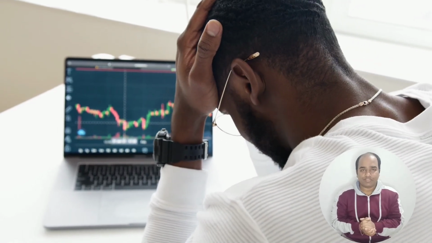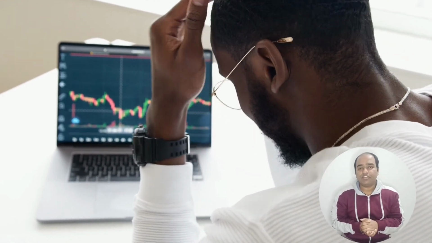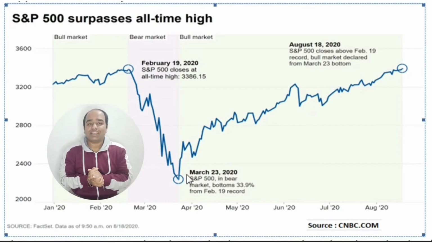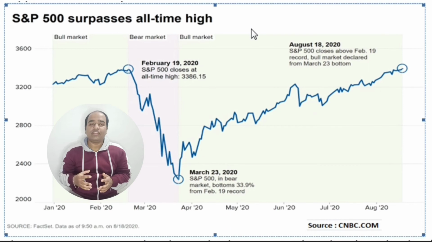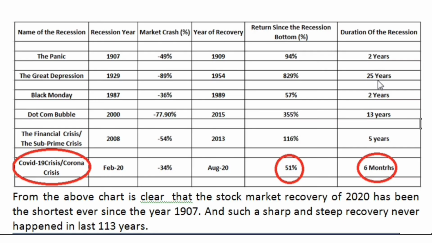But still another factor that most people believe is that this time the market has recovered very fast, and within 6 months the market has already touched its previous high. That is extremely fast. In case of the Great Depression, this time was 25 years. In case of Black Monday, it was 2 years.